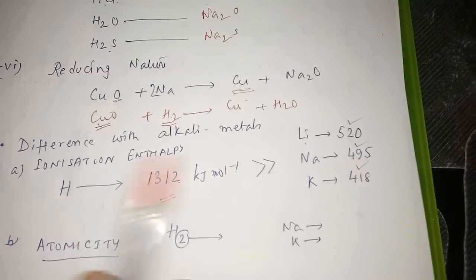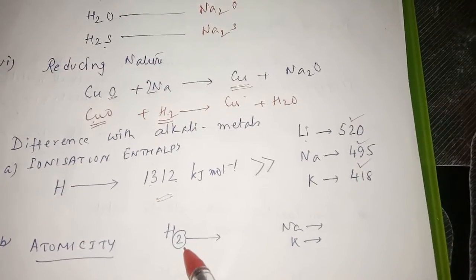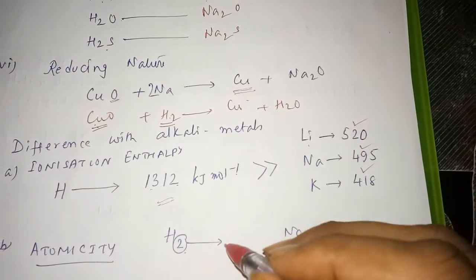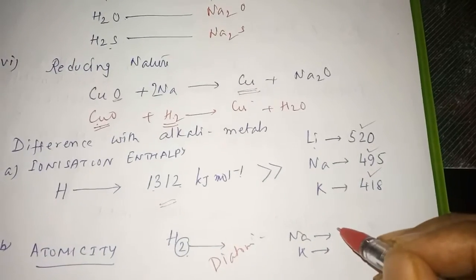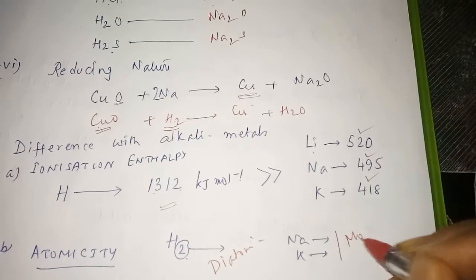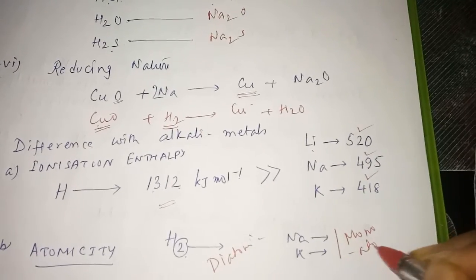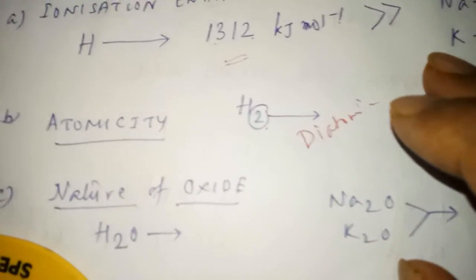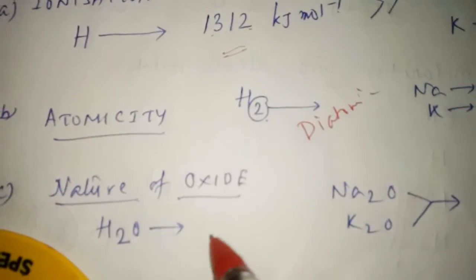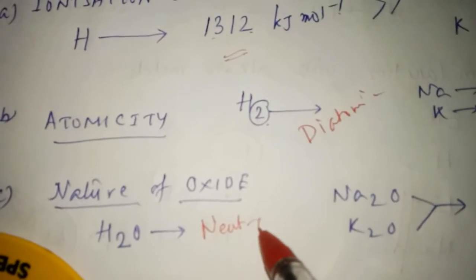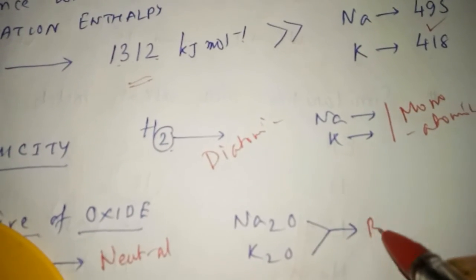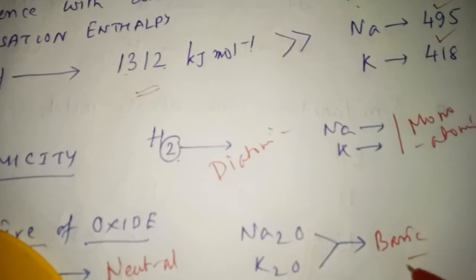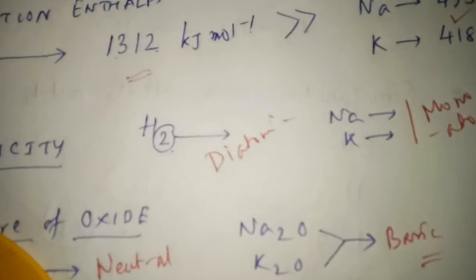Now another point is atomicity. Hydrogen takes 2 atoms, so hydrogen is diatomic, and these are monoatomic: sodium and potassium are monoatomic. This point you remember. Now nature of oxide: hydrogen forms water, which is neutral. Sodium forms sodium oxide and potassium forms potassium oxide, which are basic. So one is neutral, another is basic.